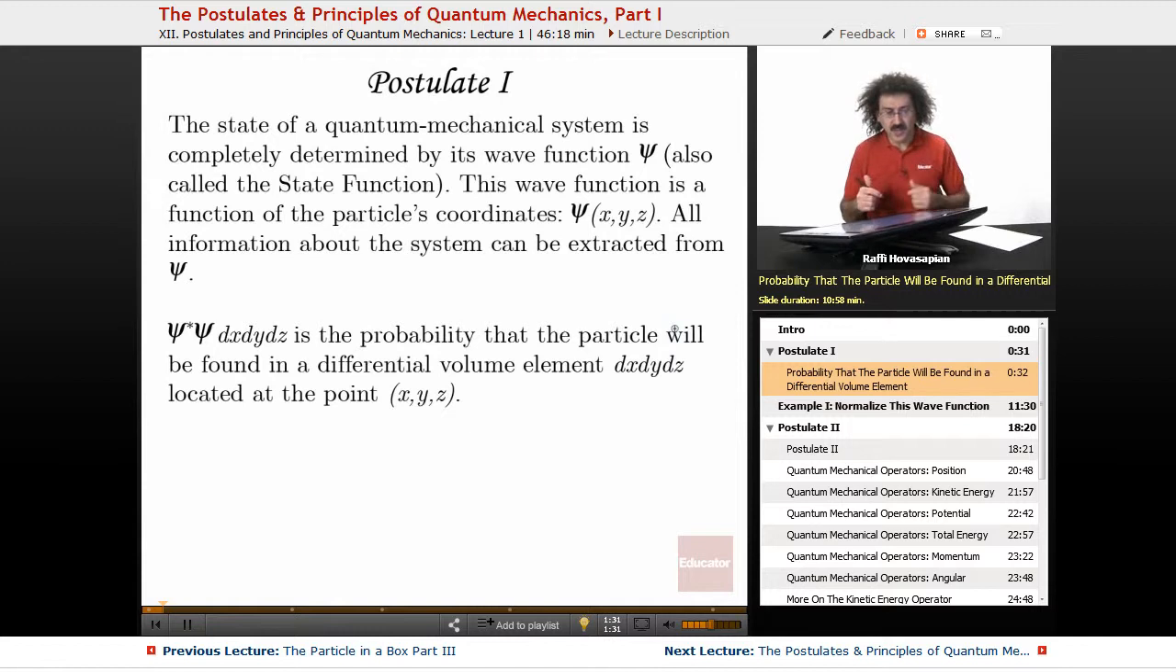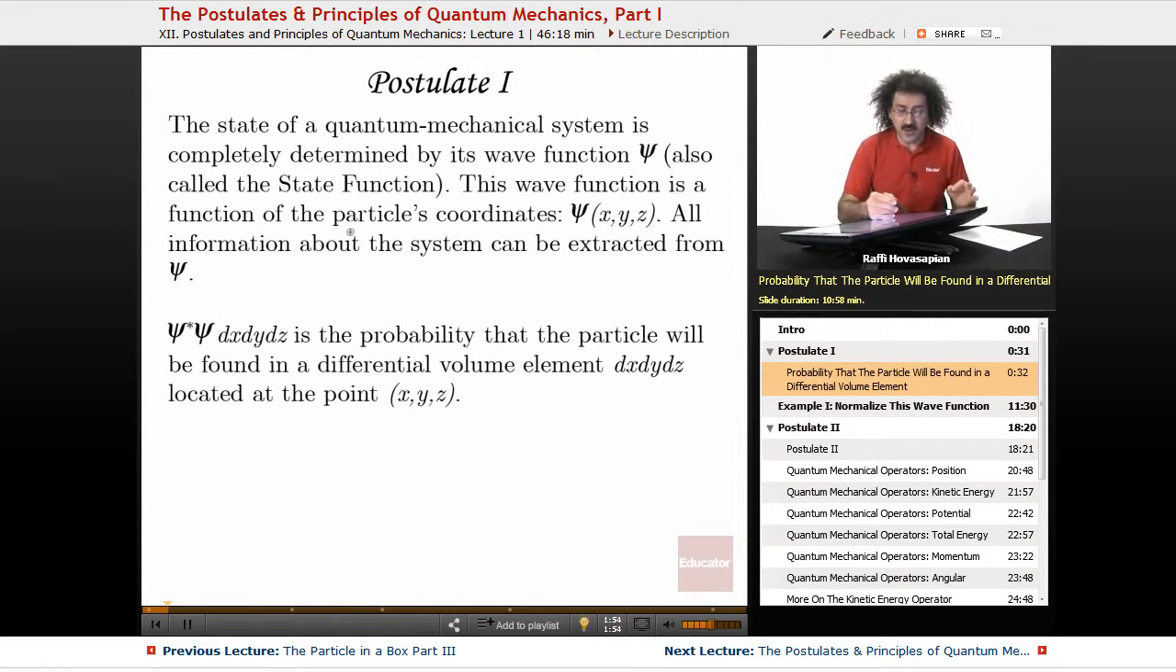Okay. So postulate number one: the state of a quantum mechanical system is completely determined by its wave function, also called the state function. Just like PV = nRT, we call it an equation of state. So psi is the wave function, but it's an equation of state. It tells us what state the quantum mechanical system happens to be in.